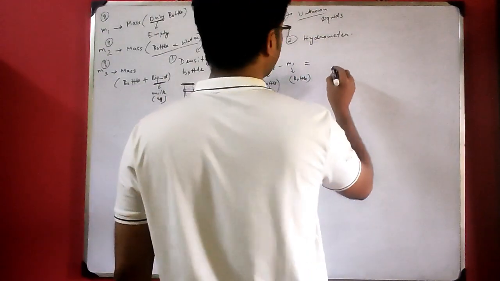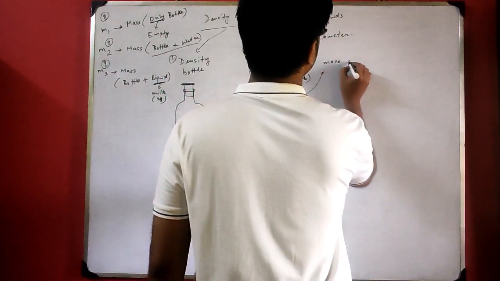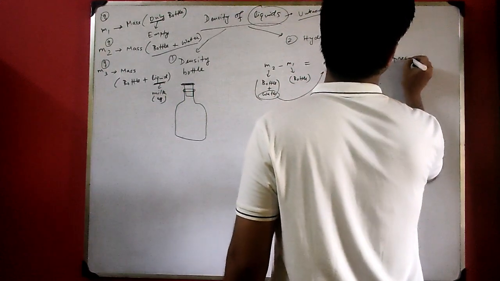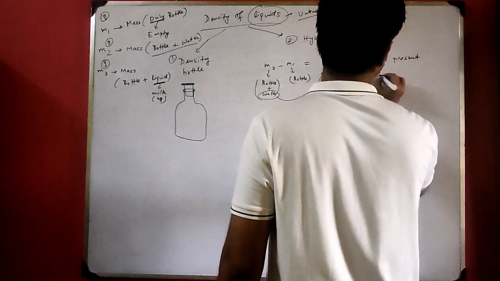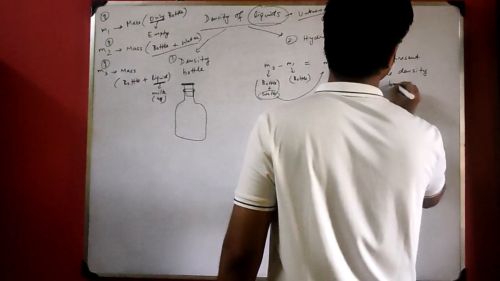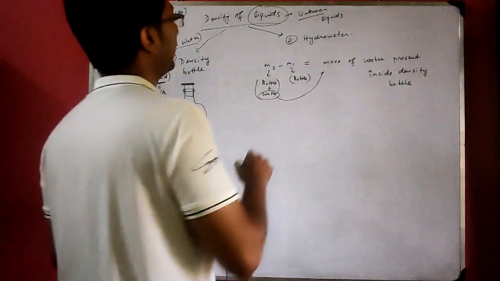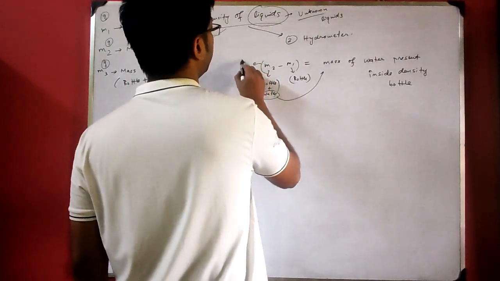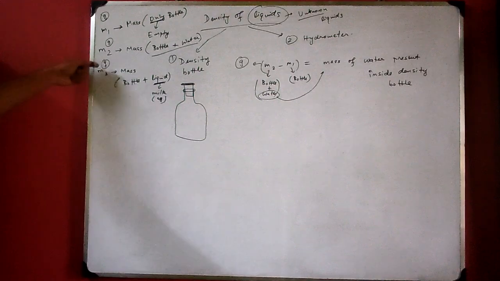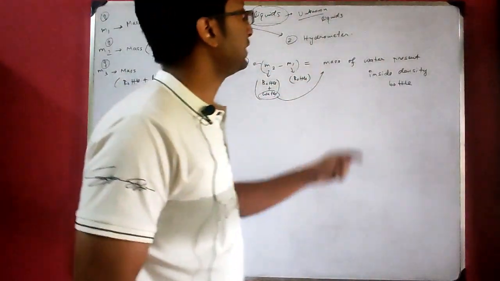So M2 minus M1 will give you the mass of water present inside the density bottle, and you will get it in gram. Because these are all measured in gram, M2 minus M1 is also in gram.